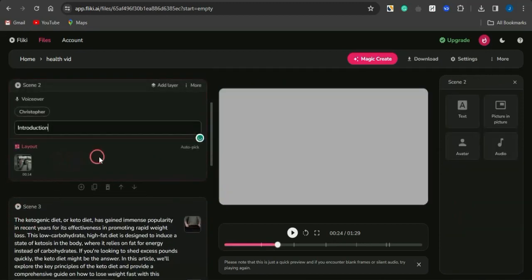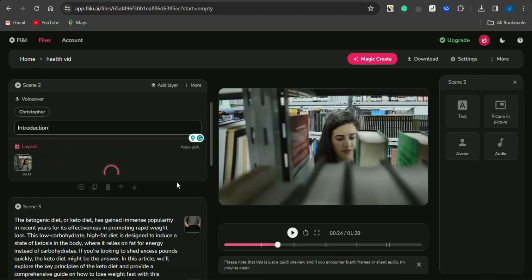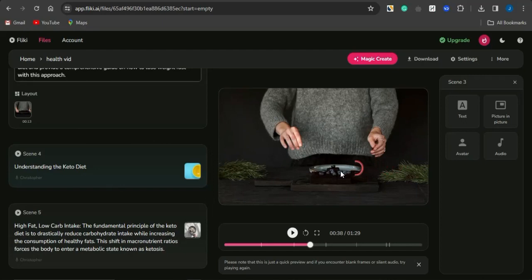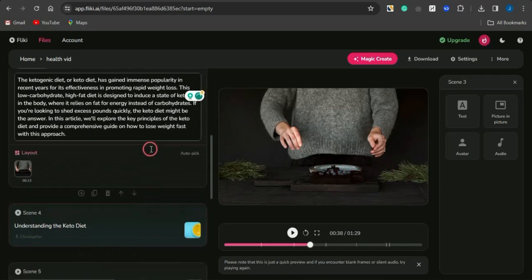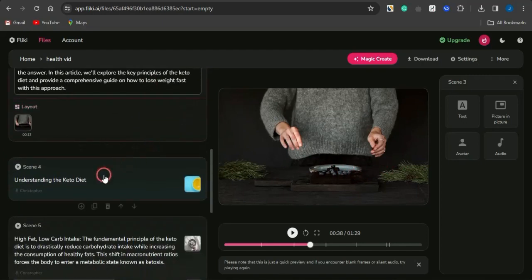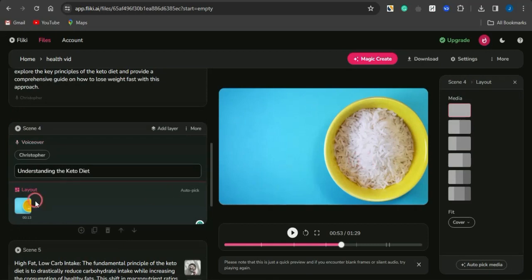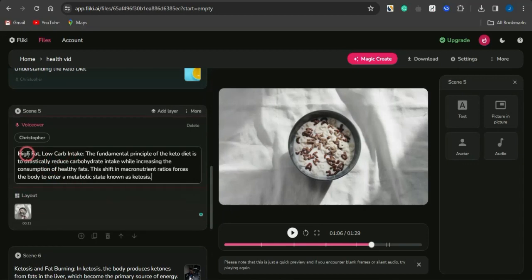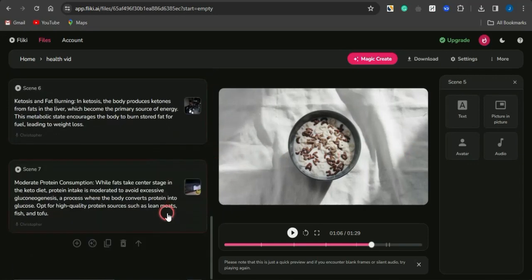You can see right here, this is an introduction section and there's a video attached to that. You can see the ketogenic diet, and there's also a video attached to that section. Here is understanding keto diet, and there's a video attached to that. This section talks about fats and the rest, and there's also a video attached that relates to it.